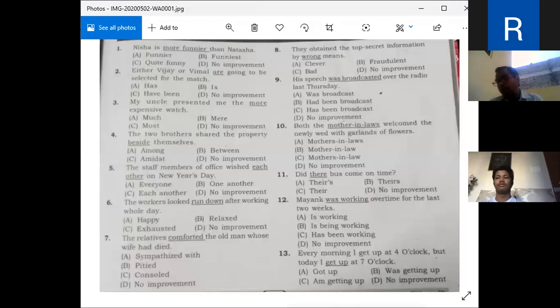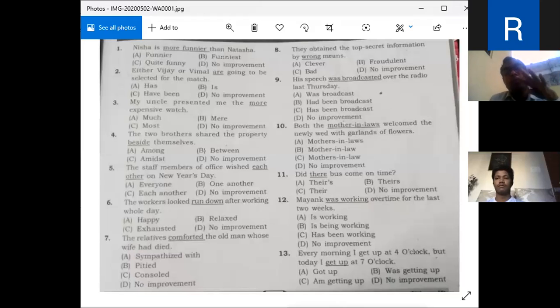If the underlined part is wrong, then you have to identify what the mistake is in the statement and which of the four options is right.